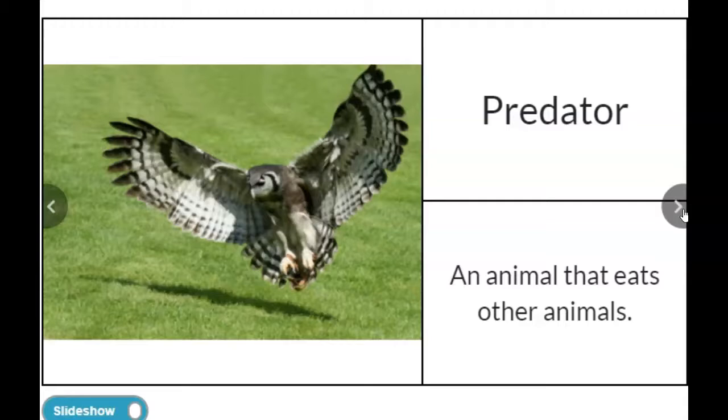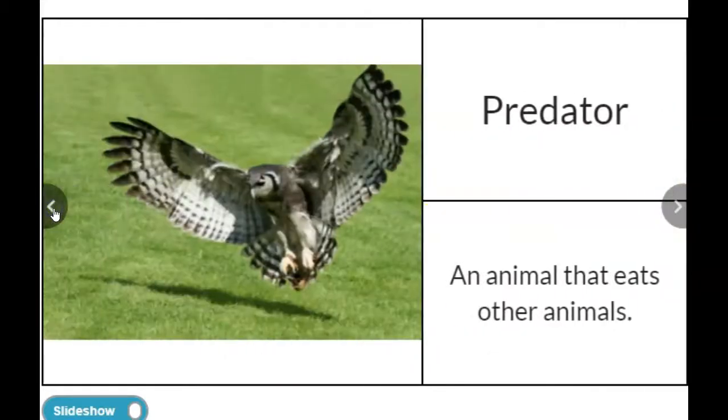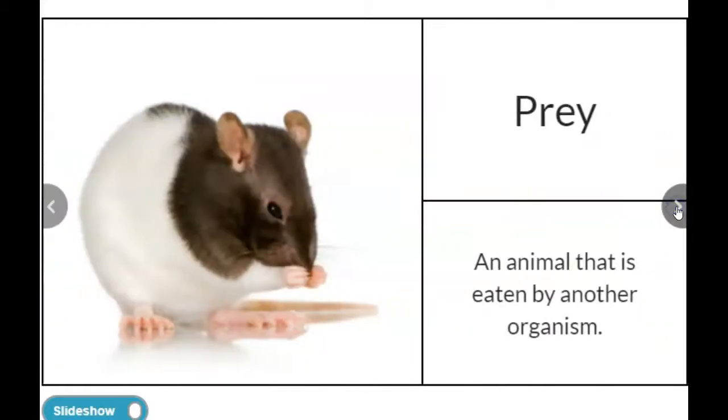A predator. A predator is an animal that eats other animals, for example, like this hawk. Prey. A prey like this mouse is something that maybe this predator would be eating. So prey is a smaller animal that is eaten, an animal that is eaten by another organism.